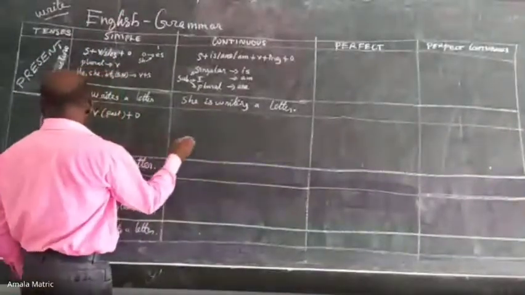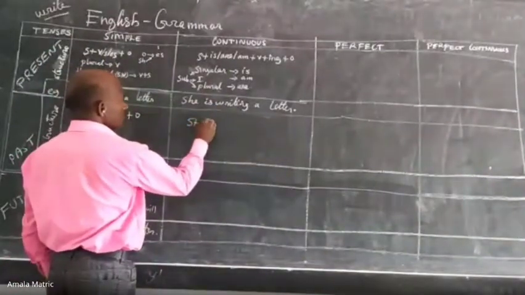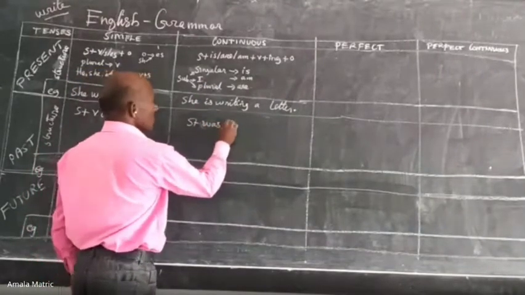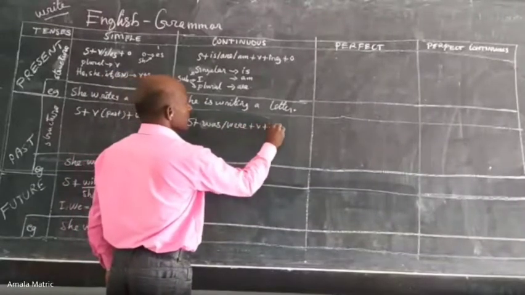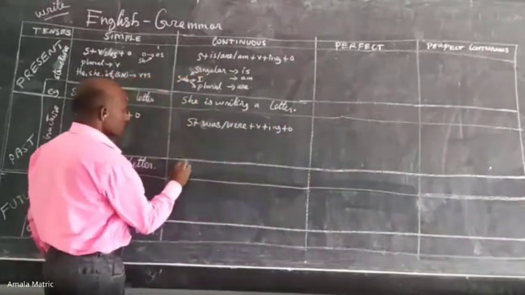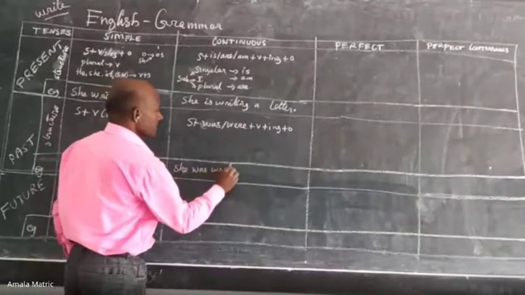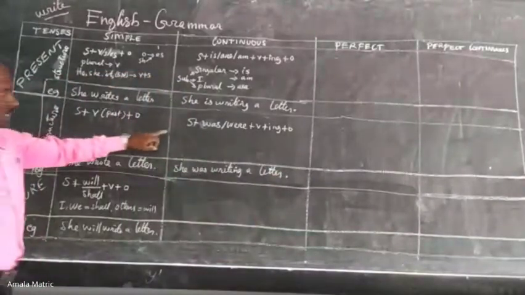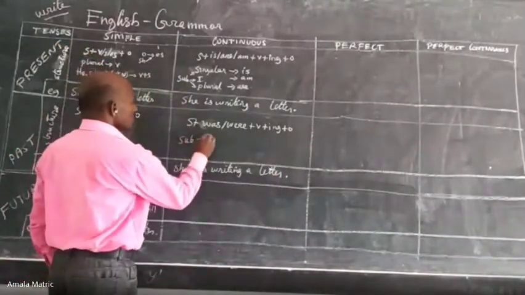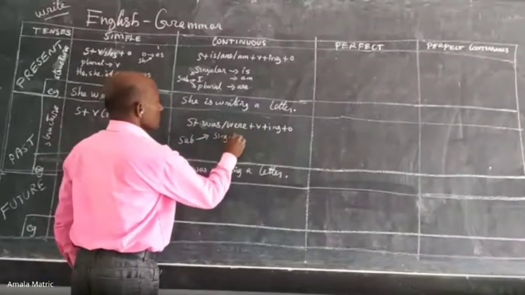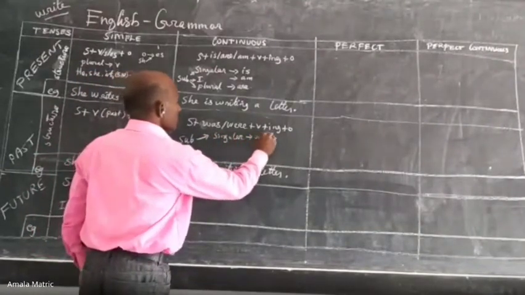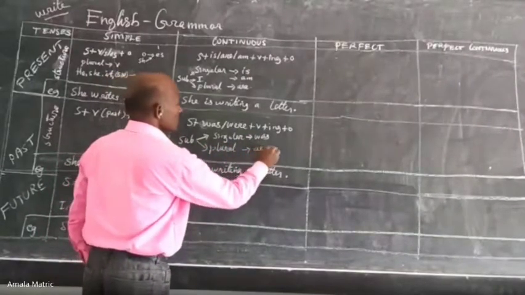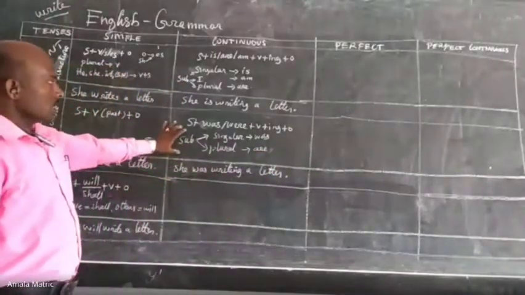Now let's move on to past continuous structure. Subject, verb was or were, plus verb plus ing, plus other part of the sentence. Example: she was writing a letter. Here, a singular subject takes was, and plural takes were. That's all. Now its structure and examples are over.